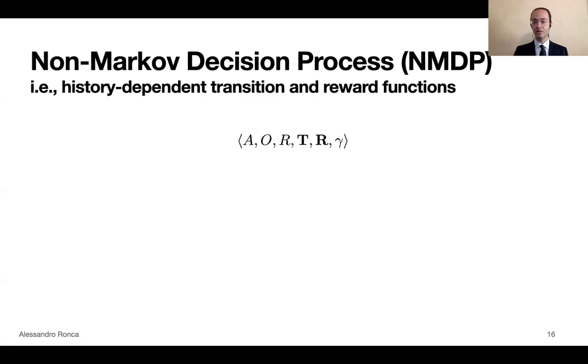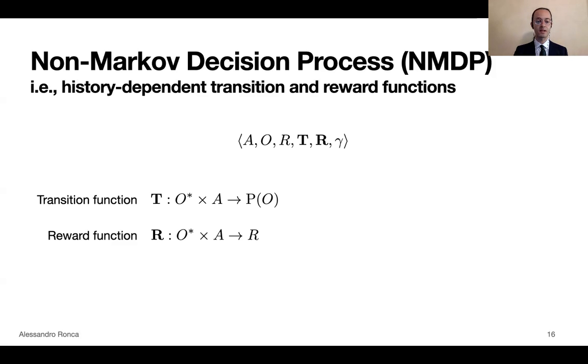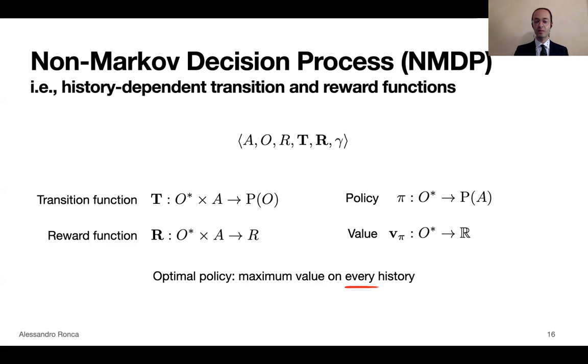So it's similar to a Markov decision process. We have a finite set of actions, a finite set of observations, a finite set of rewards, and then we have transition and reward functions together with a discount factor gamma. The difference is that the transition function depends on histories, so sequences of observations, elements of O star, and the same is true for the reward function, as well as for policies and for value functions. We have to be generalized as well to histories of observations. And then we say that the policy is optimal if it maximizes the value on every history.